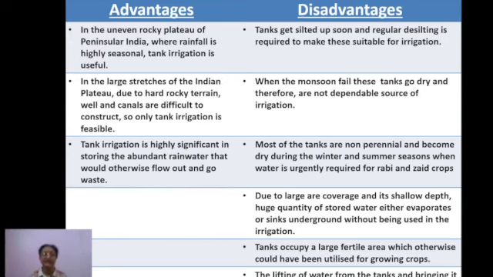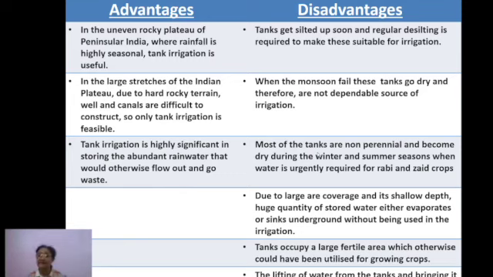Now what are the advantages of tank irrigation? In the uneven rocky plateaus of peninsular India where rainfall is highly seasonal, tank irrigation is useful, right? Number two, in the large stretches of the Indian plateau, due to hard rocky terrain, wells and canals are difficult to construct. Just now I said the same thing, okay? So only tank irrigation is feasible. Next, tank irrigation is highly significant in storing the abundant rainwater that would otherwise flow out and go away, right? It would get wasted. So that water is held in the tank.